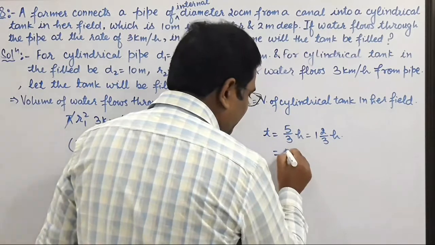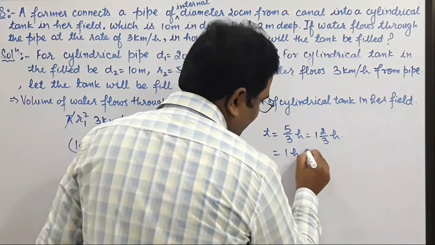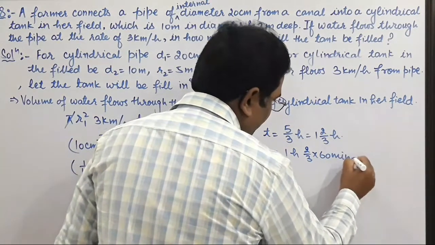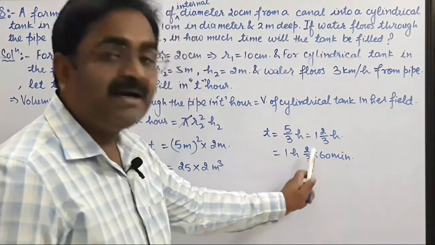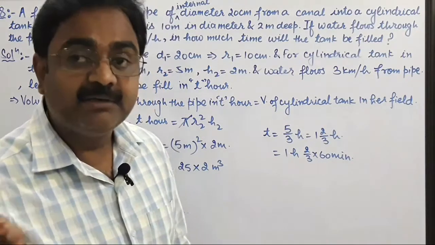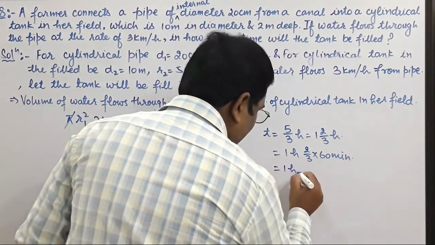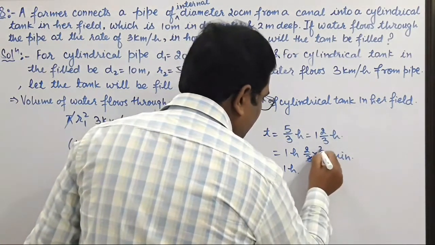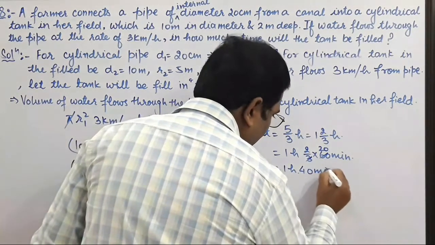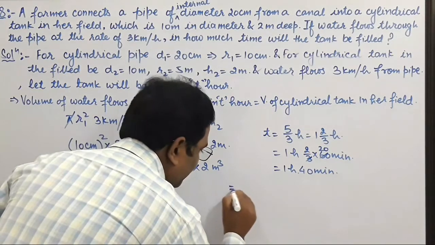Therefore this can also be written as 1 hour and 2/3 multiplied by 60 minute. Why? Because 1 hour is equal to 60 minutes. So this 2/3 hour we are going to convert into minutes. So it can be written as 1 hour and 3 2s are 6, 20 2s are 40 minute, the time taken by the pipe to fill the tank.